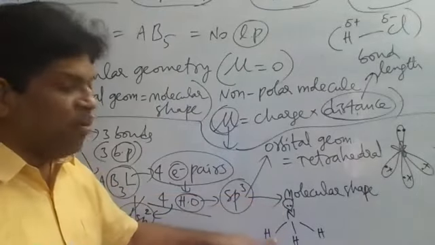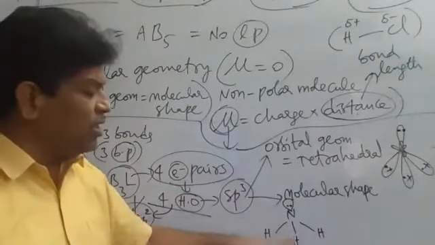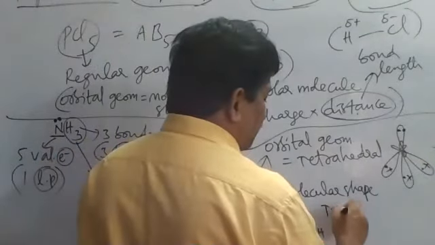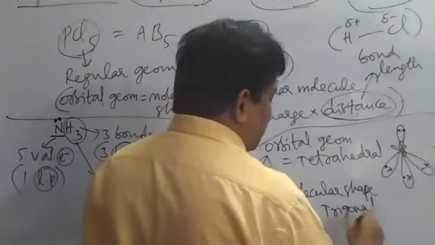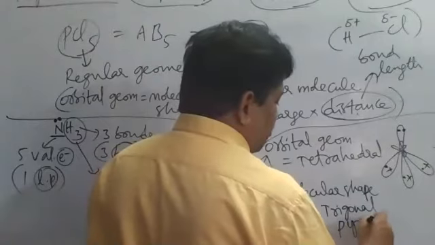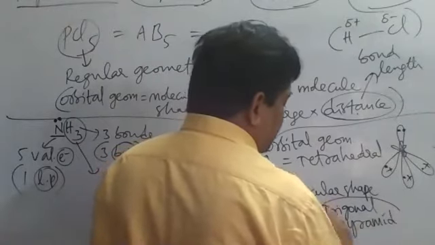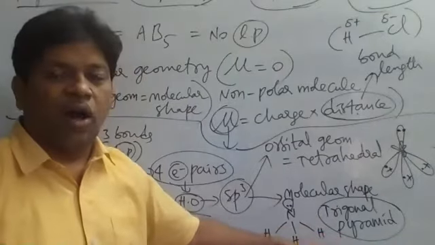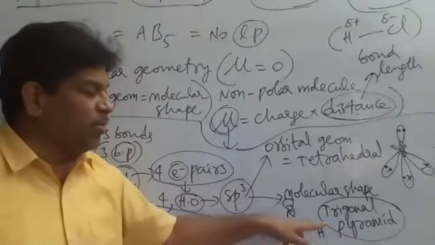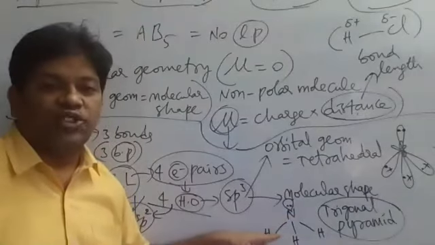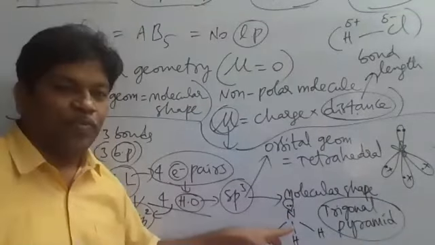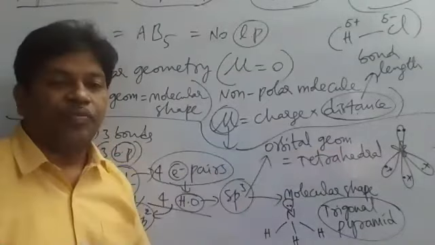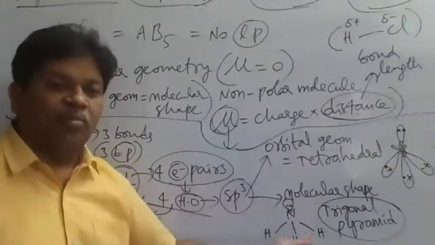So nitrogen has how many bonds here? 3 bonds only. This shape is what now? Trigonal pyramid. Only pyramid, not bipyramid. So the molecular shape is trigonal pyramid, or simply we say pyramid shape. So NH3 is a pyramid shaped molecule. Molecular shape is pyramid, but the orbital geometry is tetrahedral. Orbital geometry is different from molecular shape.